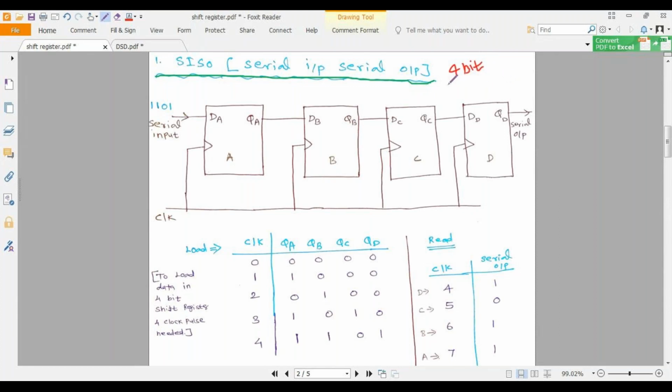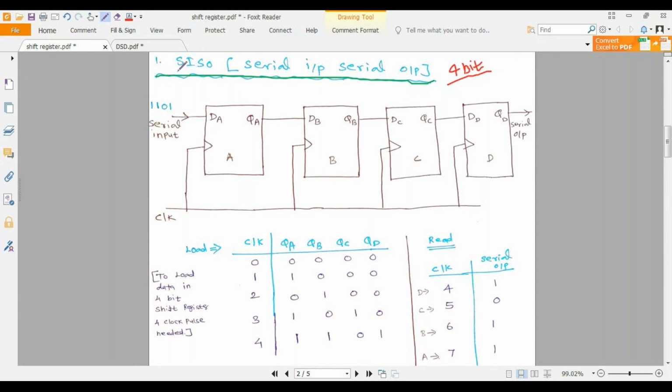In this case, I'm taking a 4-bit shift register. I'm also taking D flip-flops to design the shift register, because this is very simple when we compare it with other flip-flops. You can go for SR flip-flop, JK flip-flop, T flip-flop, any kind of flip-flop, but here I am taking D flip-flops for designing this 4-bit shift register.